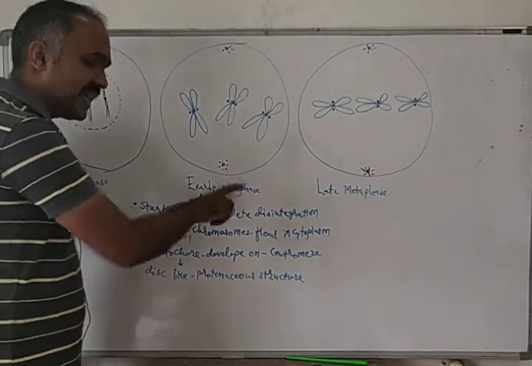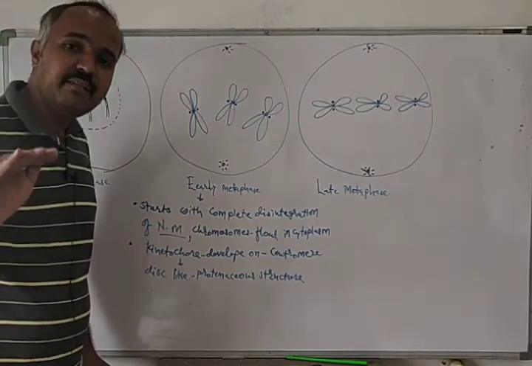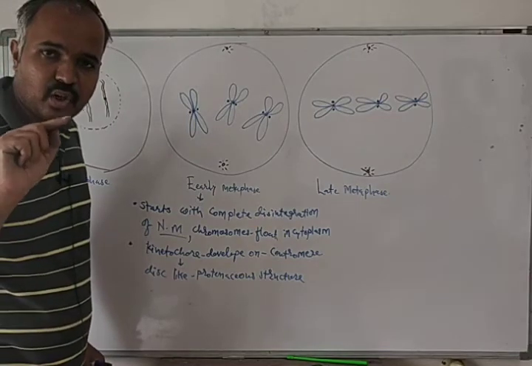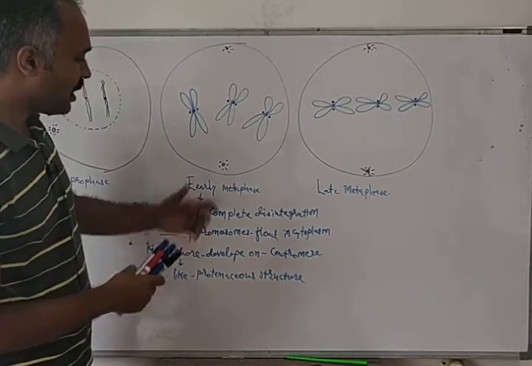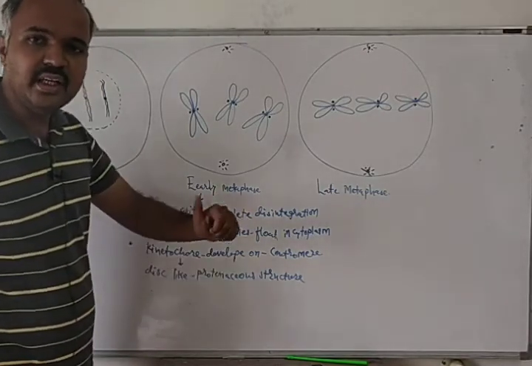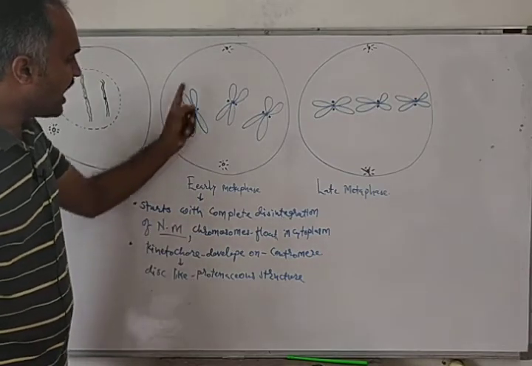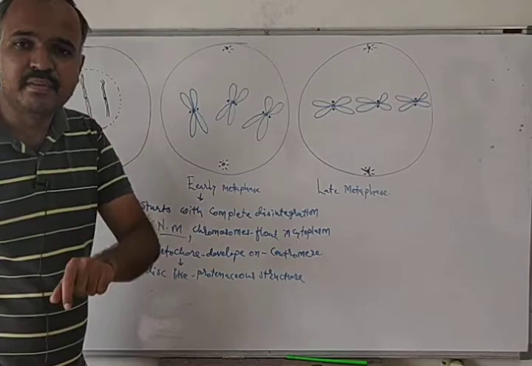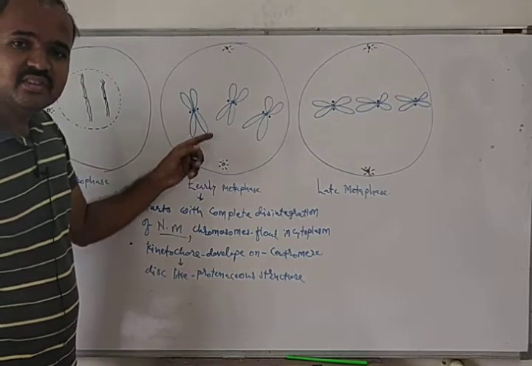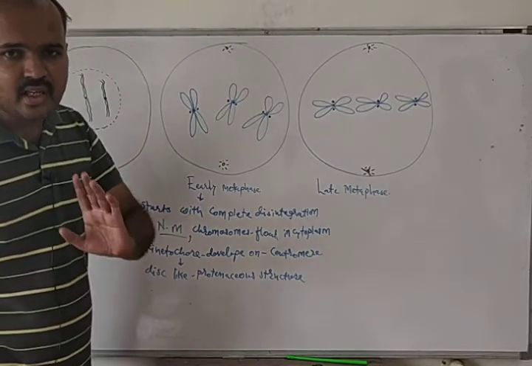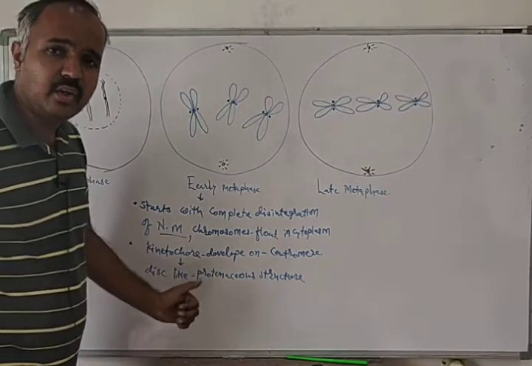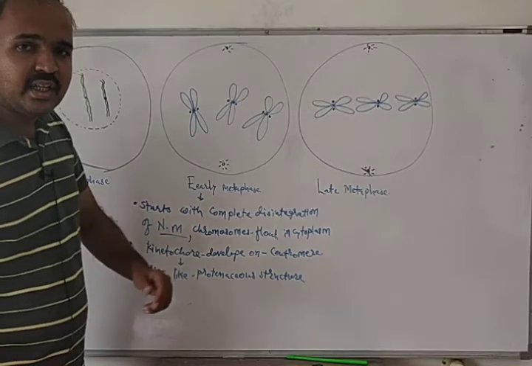So we are learning metaphase, which is divided into two subphases: early metaphase and late metaphase. In early metaphase, it begins with complete disintegration of the nuclear membrane, and the chromosomes float passively in the cytoplasm. At the same time, on the centromere, two disc-like structures develop, known as kinetochores. Kinetochores are made up of proteins, so they are proteinaceous in nature.